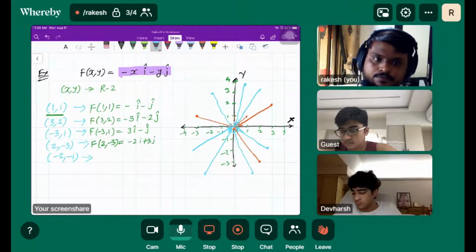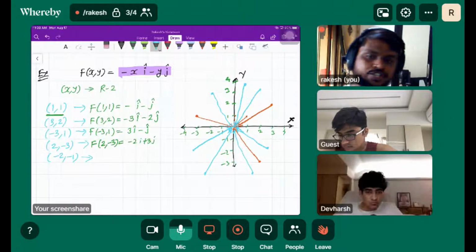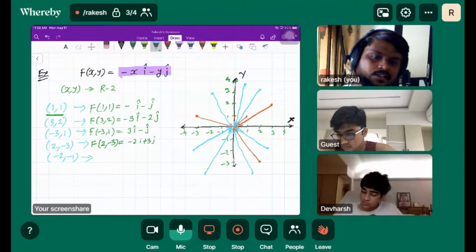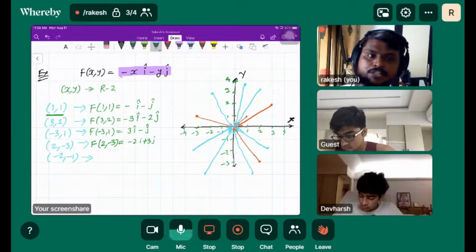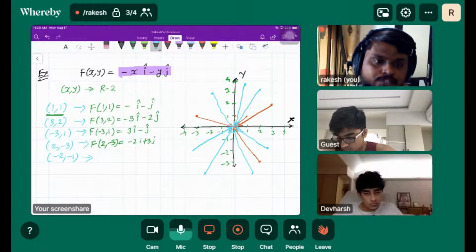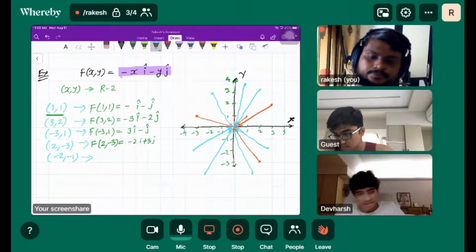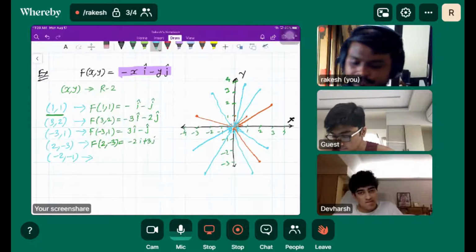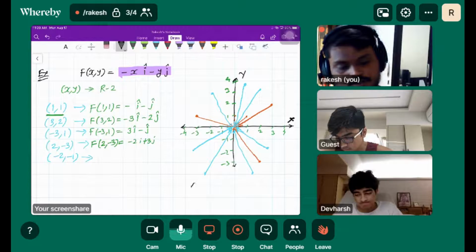Isn't it cool? We understand something new here, how these vector fields can be drawn. We just saw the velocity vector fields, ocean currents, airflow. Those are types of velocity vectors. How those vectors are drawn is based on a certain function, called the velocity vector field function, right? So here all vectors are pointed towards the origin.